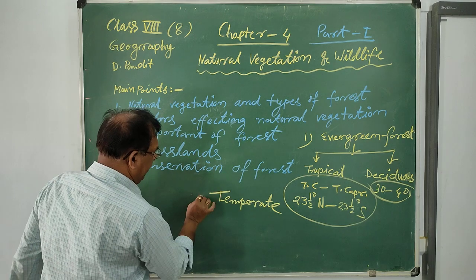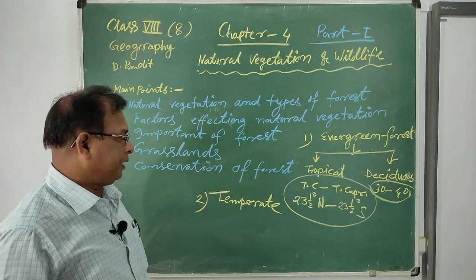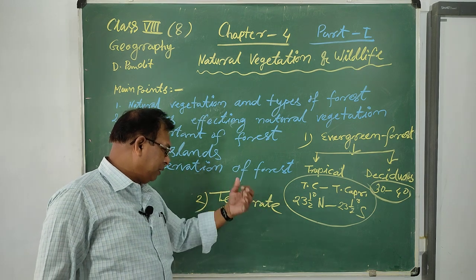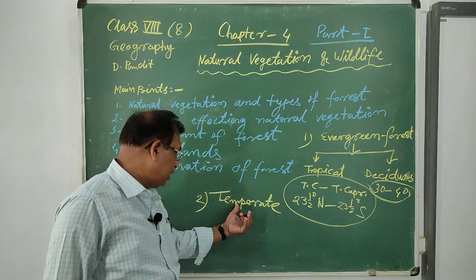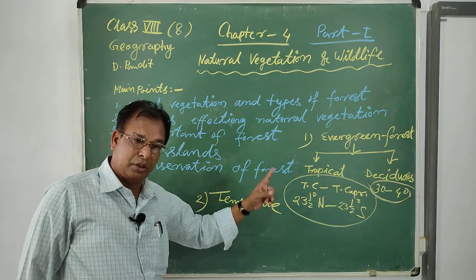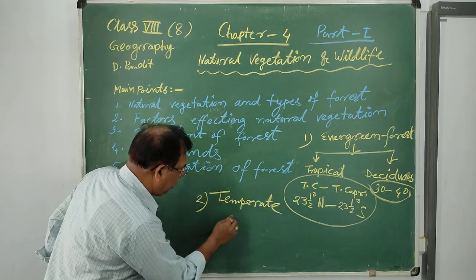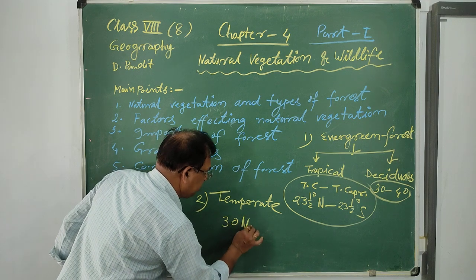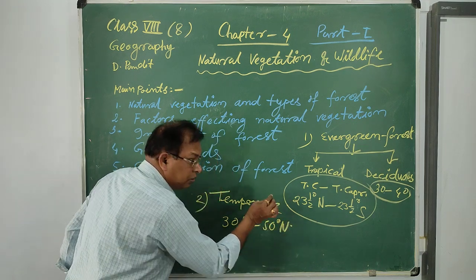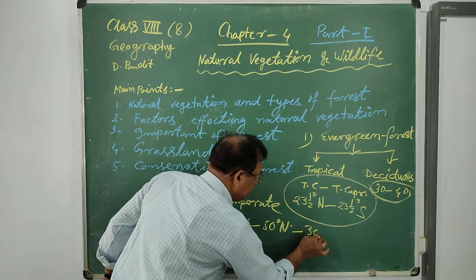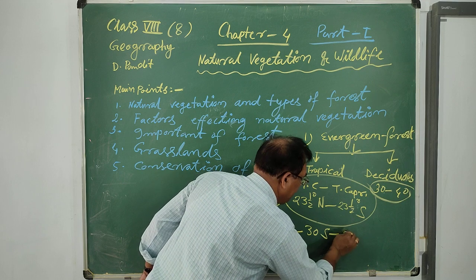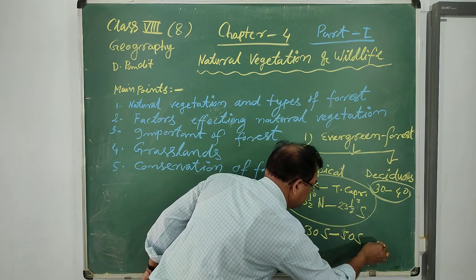Then another is the temperate evergreen forest zone. So a temperate evergreen forest is also found in the temperate zones. That means the temperate zones lie between 30 degrees north latitude to 50 degrees north latitude and 30 degrees south latitude to 50 degrees south latitude.